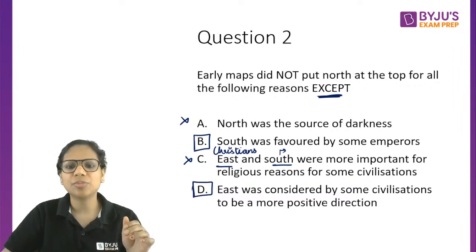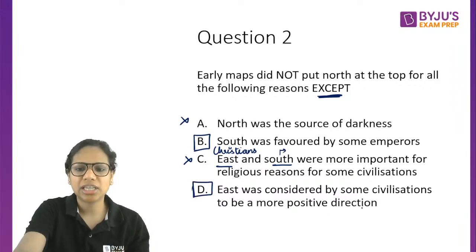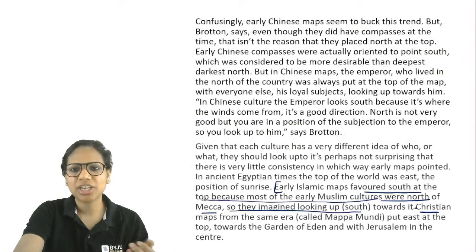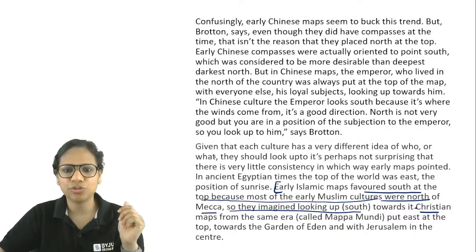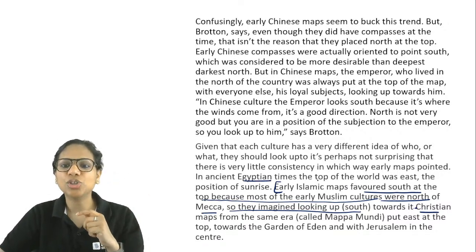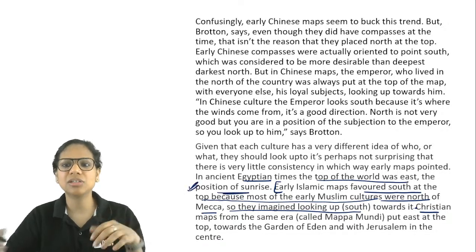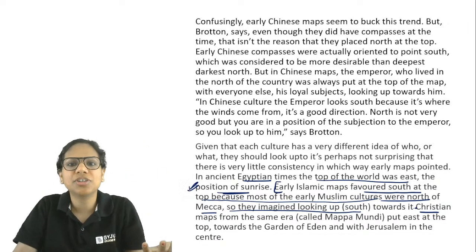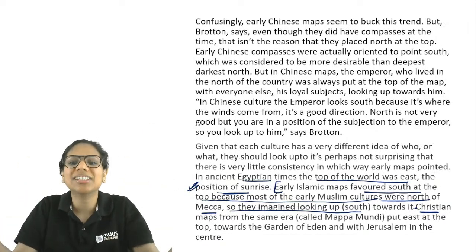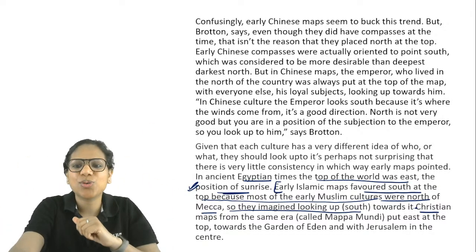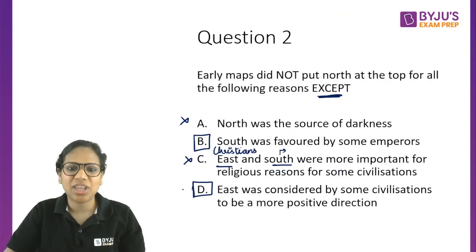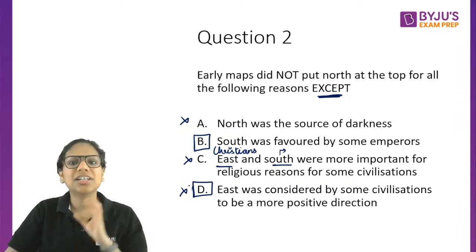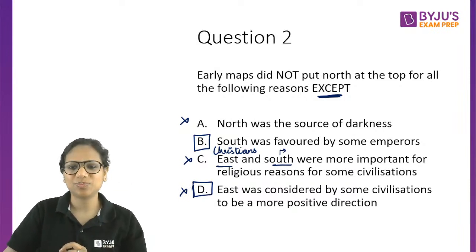East was considered by some civilizations to be a more positive direction. So we have seen this, that Christians put it in the east because of the Garden of Eden. Now look at the Egyptians. The top of the world was east, the position of sunrise, right? So they considered that to be a more positive direction in a way, because it was the position of sunrise. So even D is something that is stated. Although it is a direct question, it's slightly tricky.